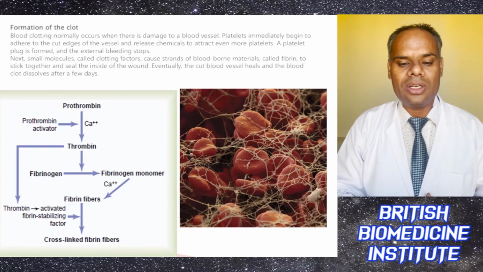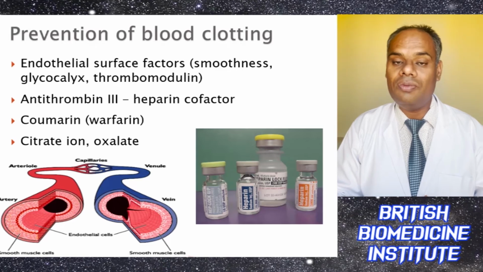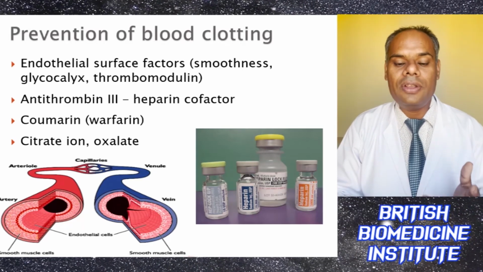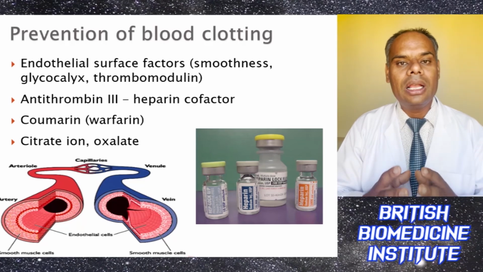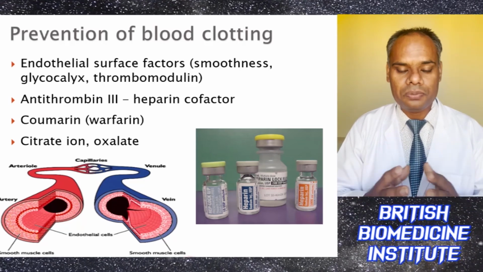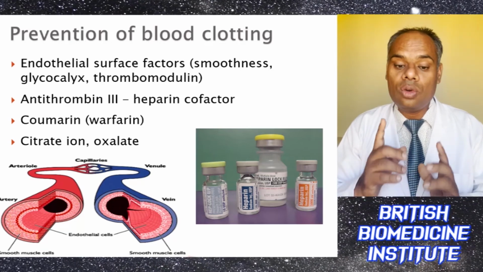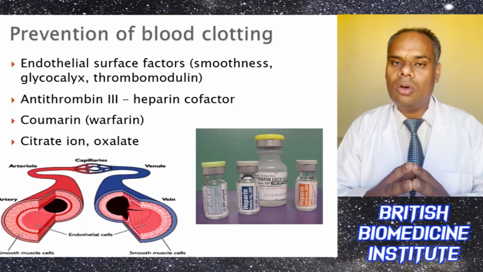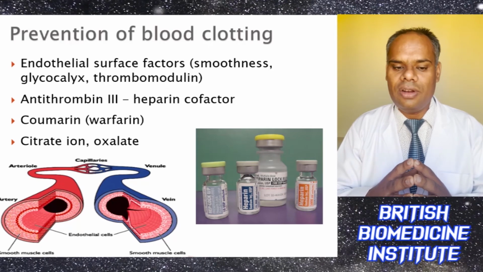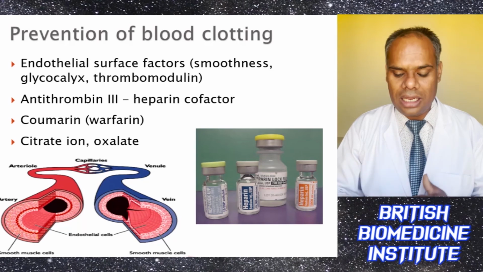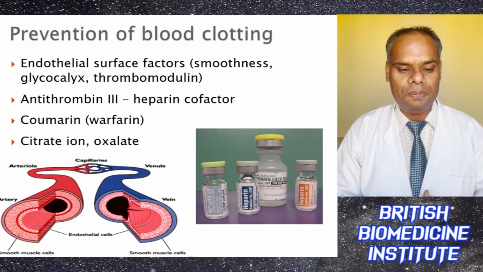Now comes the prevention of blood clotting, and for that various agents are available, like endothelial surface factors for smoothness, glycocalyx, or thrombomodulin. Antithrombin 3, with heparin as a cofactor, is one. Coumarin or warfarin is a medicine available for preventing blood clotting, and citrate and oxalate are also used.